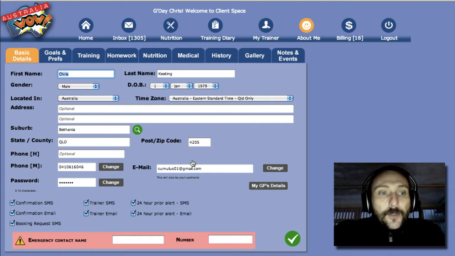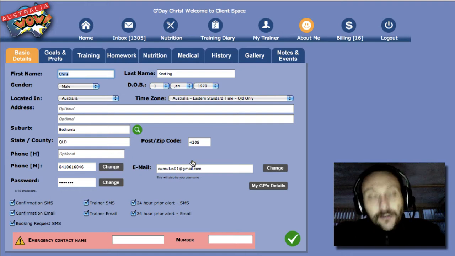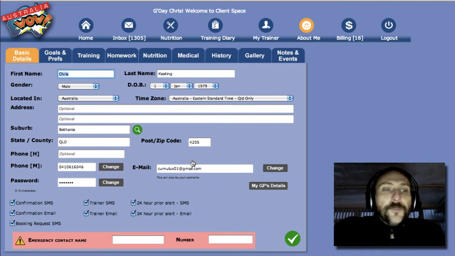Now your phone number, the home phone number, is an optional thing. If you're working with a PT, put that in. The thing that we need, though, as the AustraliaWOW system, is your mobile number. Okay, and we will be sending a 4-digit PIN number to that mobile each and every time that you change it. Of course, you can change your mobile number.